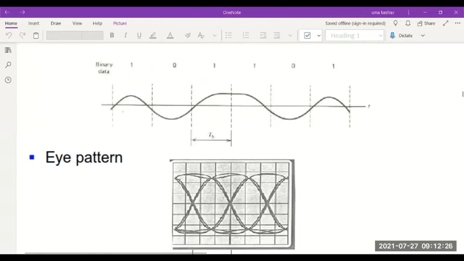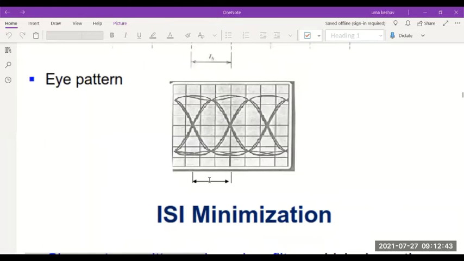As you receive the binary signal, you keep overlapping them over the same time period. So you will obtain a pattern which resembles the human eye. Hence, this is known as the eye diagram or the eye pattern.